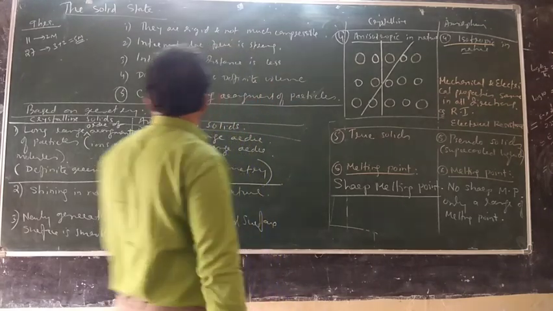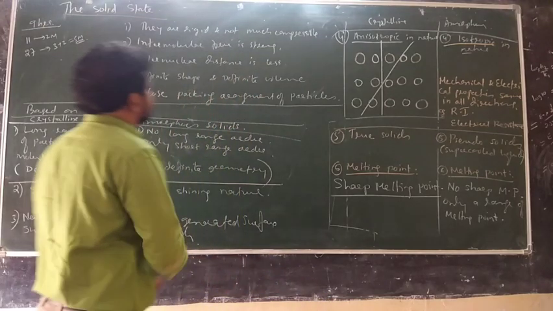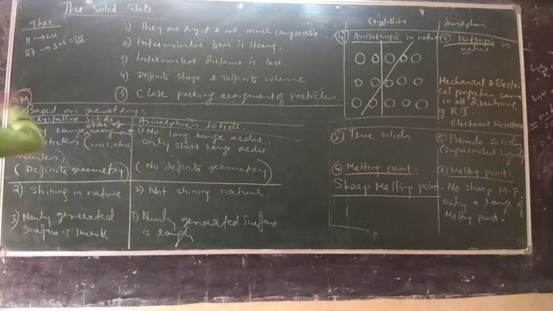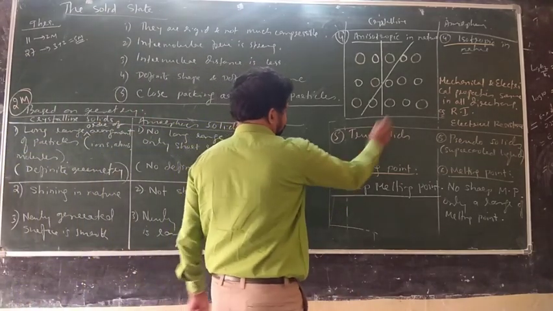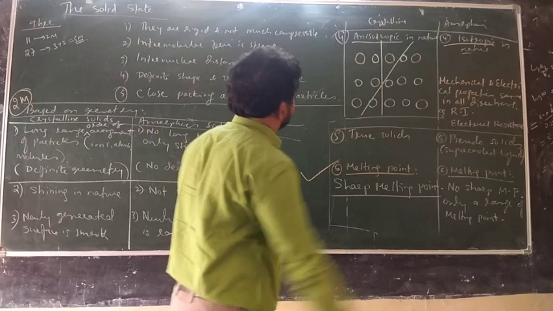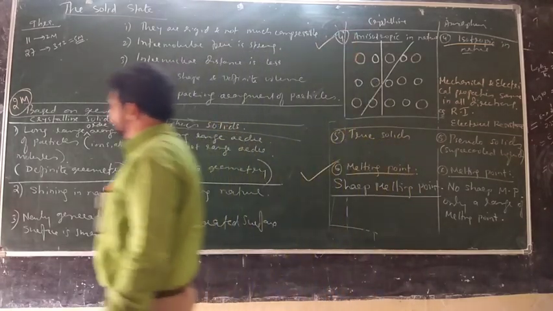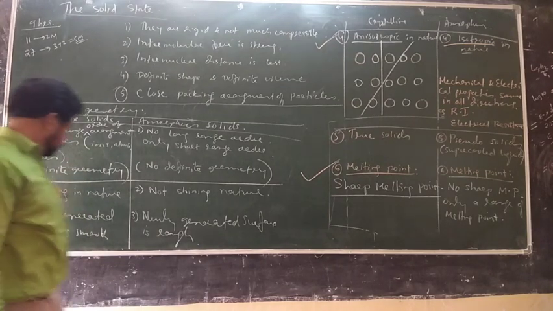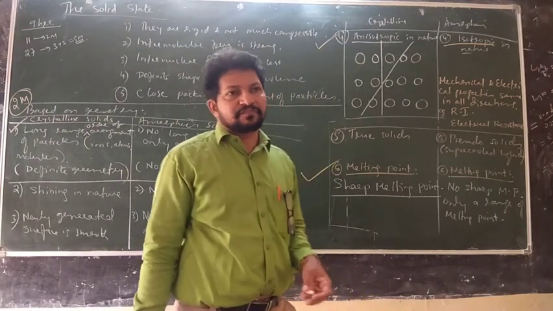In the examination, if they ask a 2 mark question, give any two differences between crystalline and amorphous solid, you have so many options. Particularly, note this as important: melting point, anisotropy and isotropy, long range order and no long range order. These points can be taken as more important points.